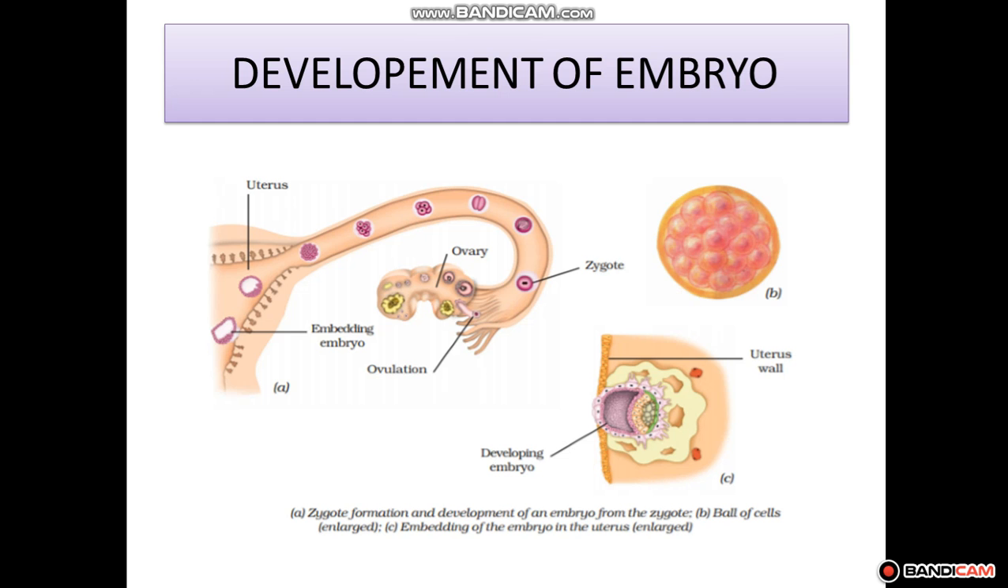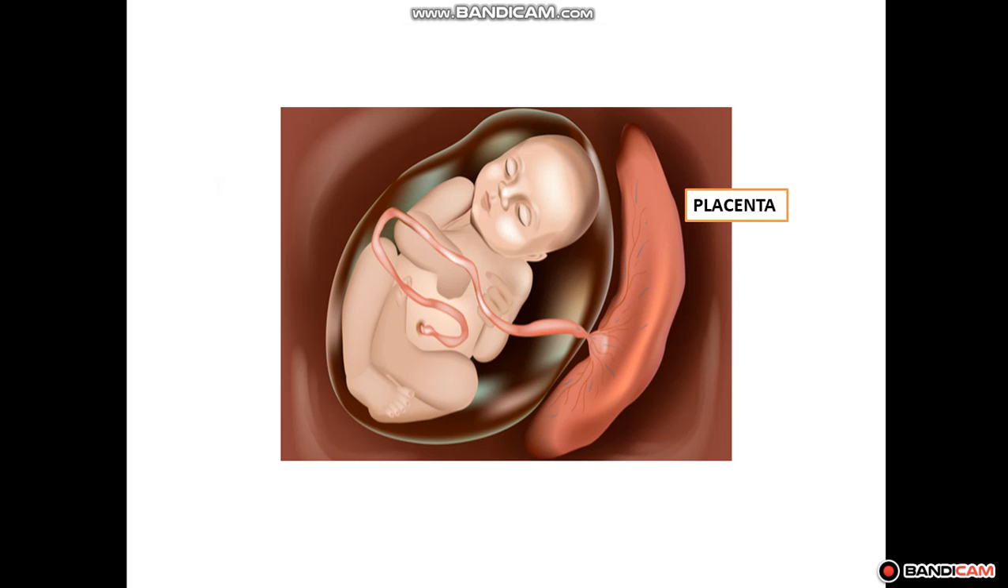At one stage, students, when the tissues turn into organs and the body parts of the embryo can be identified, like hands, legs, eyes, ears, at this stage the embryo is called the fetus. The stage of the embryo in which all the body parts can be identified is called the fetus. The fetus is attached to the uterus by a special structure, students, that is called the placenta.